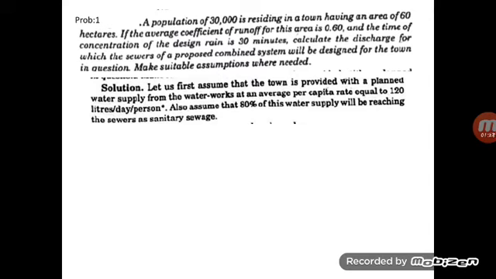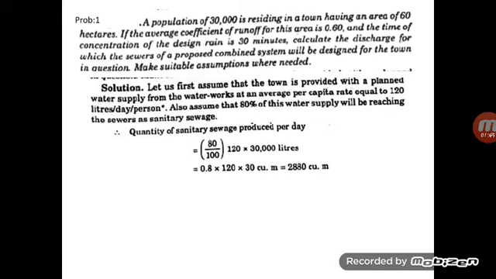Normally the sewage produced is 80% of the per capita demand of water supply, that is 0.8 of 120 liters per person per day. Based on this, we calculate the quantity of sanitary sewage produced per day: 0.8 of 120 multiplied by the population, which is 30,000.